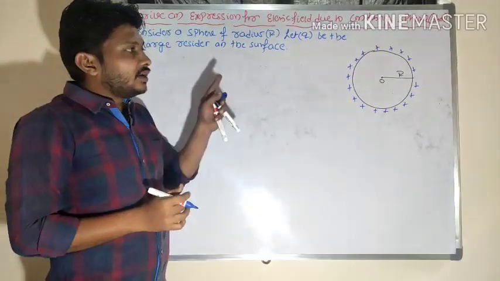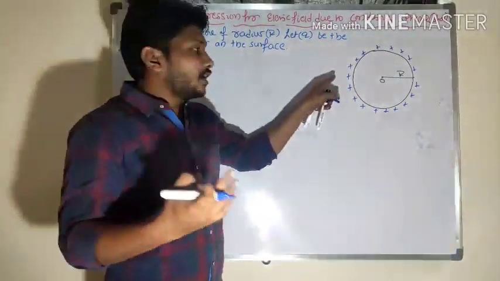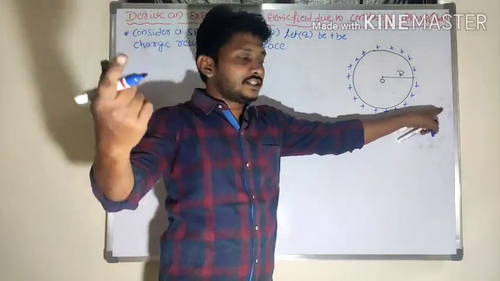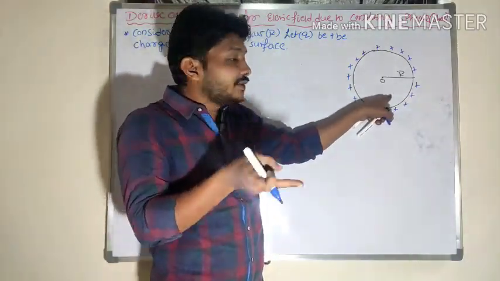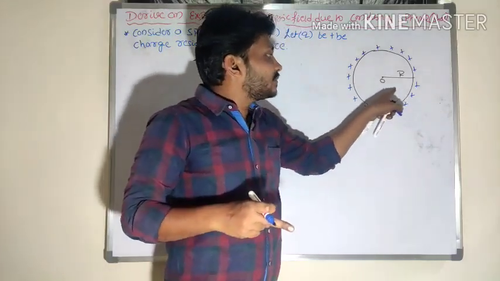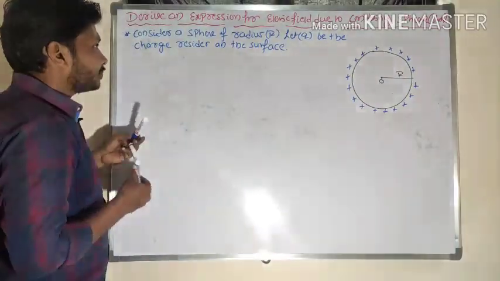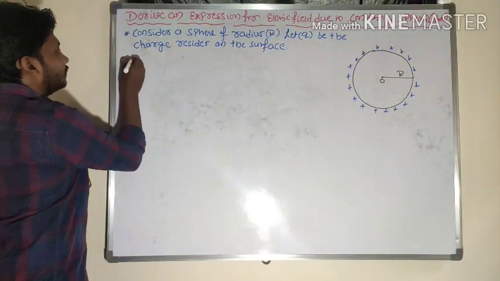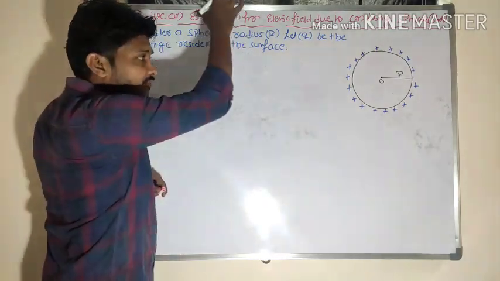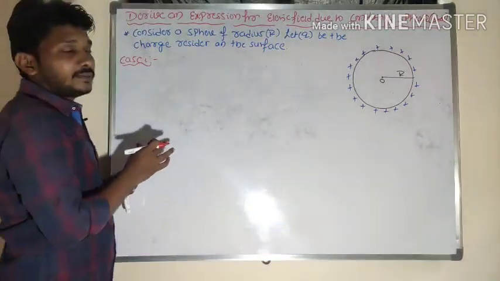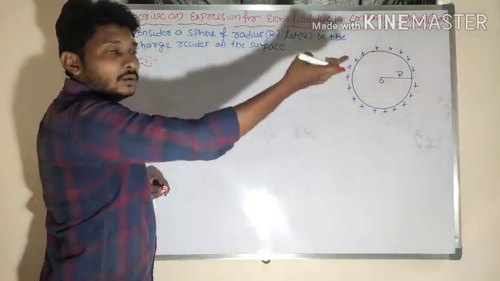I want to calculate the value of electric field strength in the case of a spherical body. One point of observation is outside the sphere, one on the surface of the sphere, and one inside the sphere. In these three cases, I need to determine the electric field strength. Most of the time in theory examinations, for 5 marks, they ask: derive an expression for electric field strength in case of a spherical shell when the point of observation is outside the sphere.